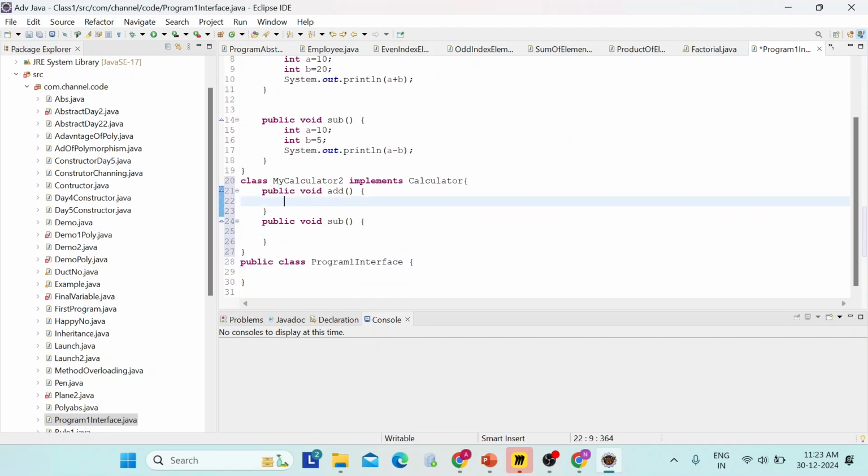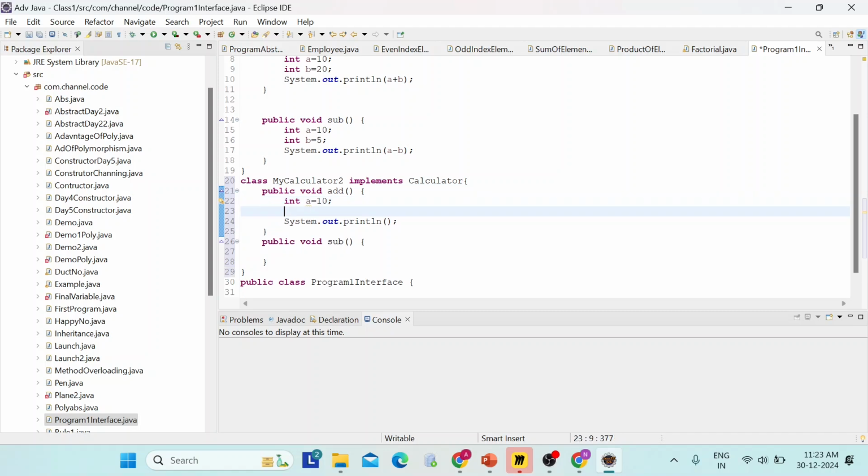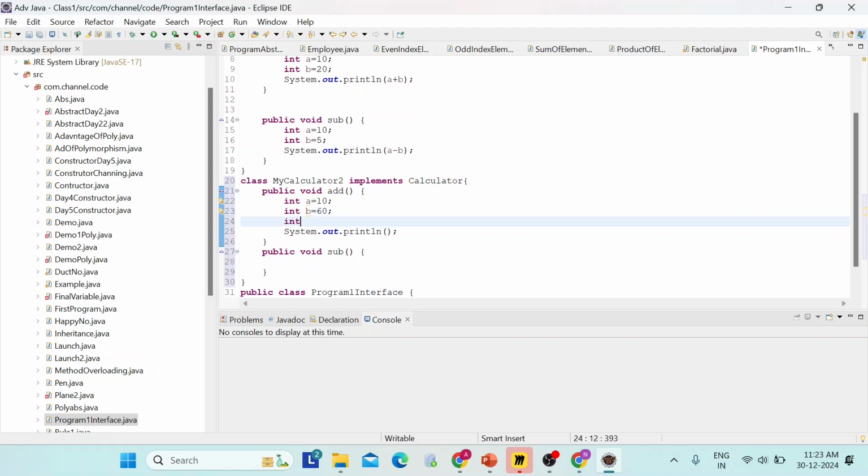We will write something again with sys out: int a is equal to 10, int b is equal to 60, int res is equal to a plus b, and here I will print res.